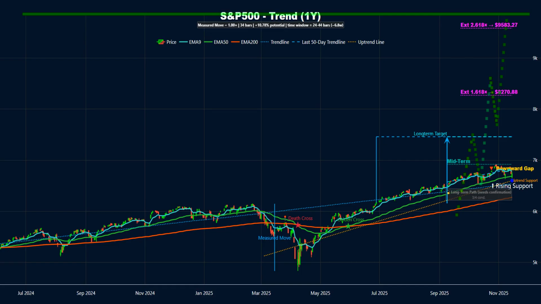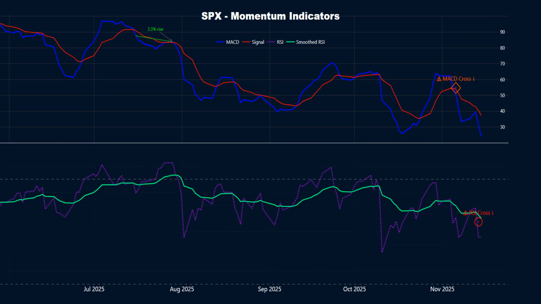A rising trendline is still acting as support near $6,601.13. There is a recent downward gap between $6,828.05 and $6,829.62 that remains unfilled. If price attempts to close this gap, it could climb by nearly 1.4% from current levels. Momentum is fading. MACD and RSI are both signaling weakness. In a similar MACD cycle between April 22 and May 28, the price saw an increase of around 11.4%.